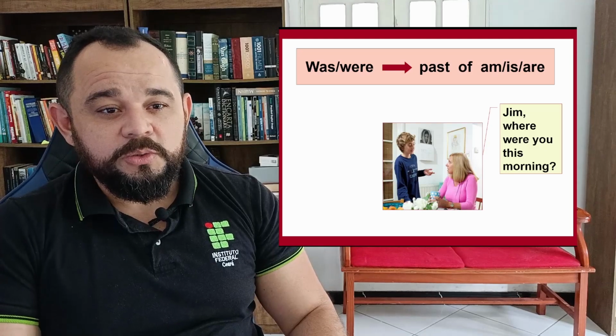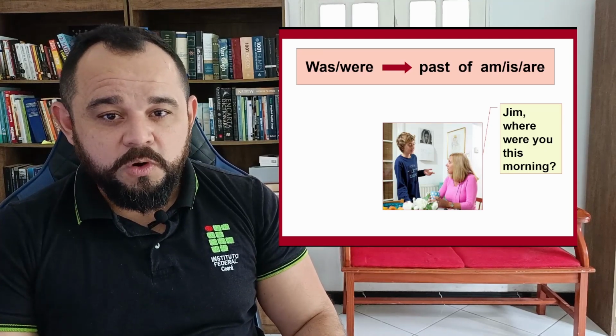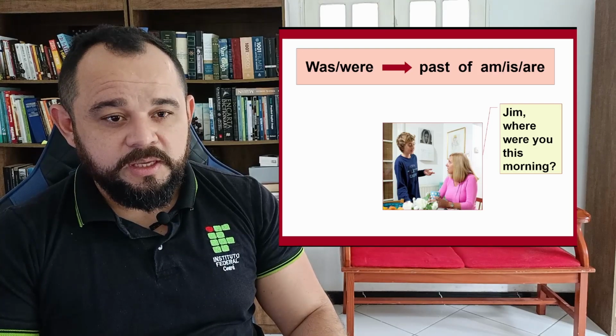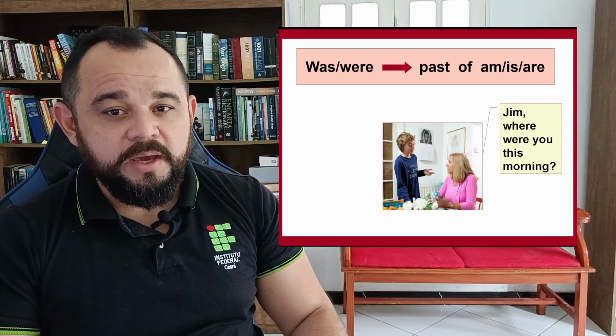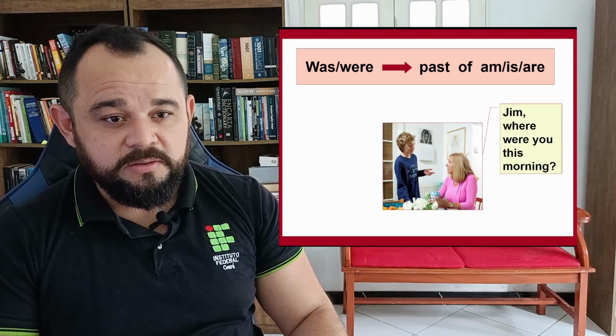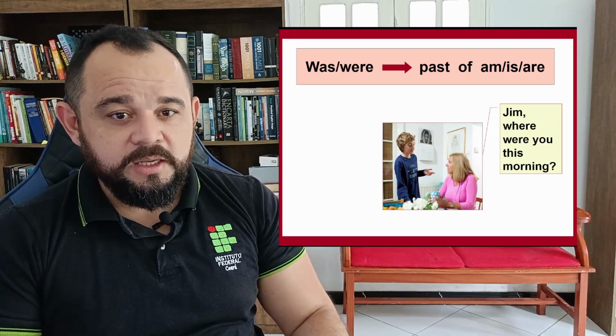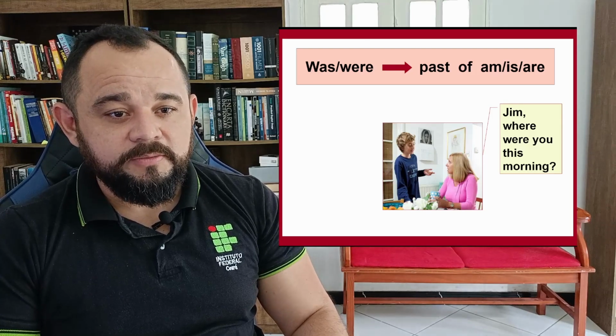We're going to use was or were to talk about the past tense. Was and were is the past of am, is, and are. Was is the past of am and is, and were is the past of are.